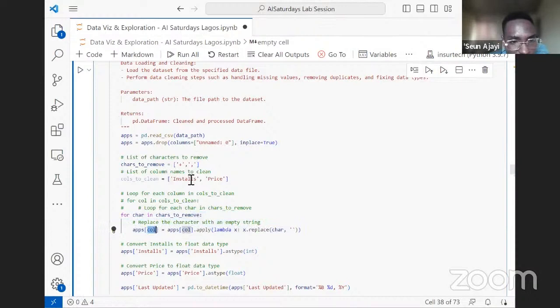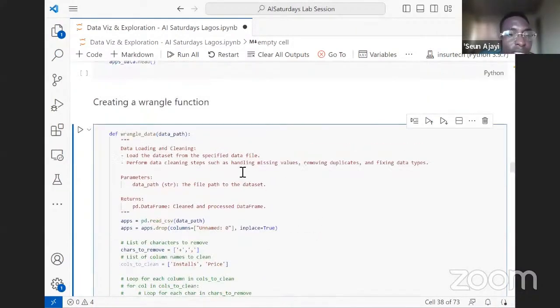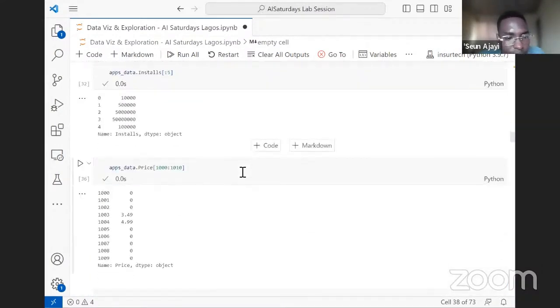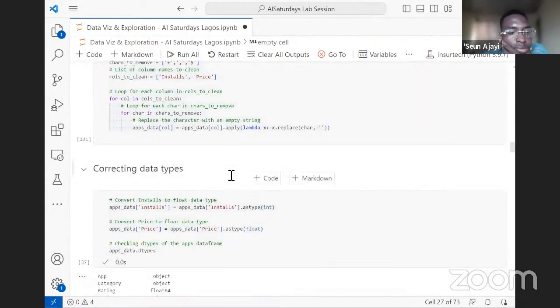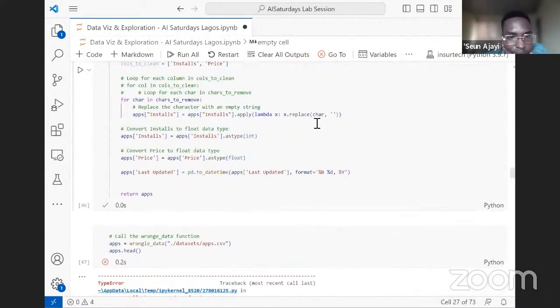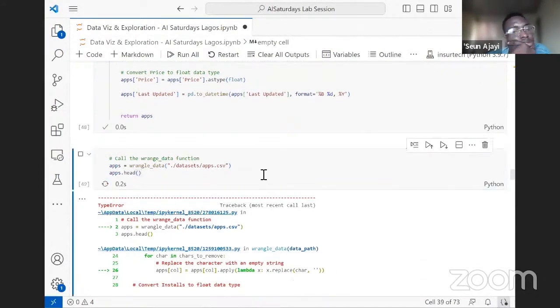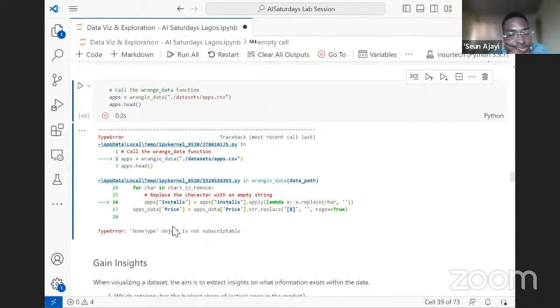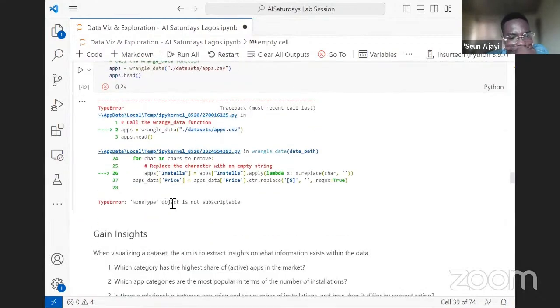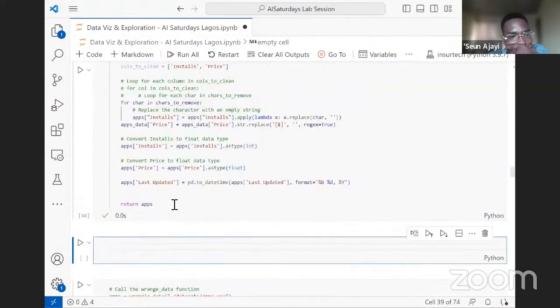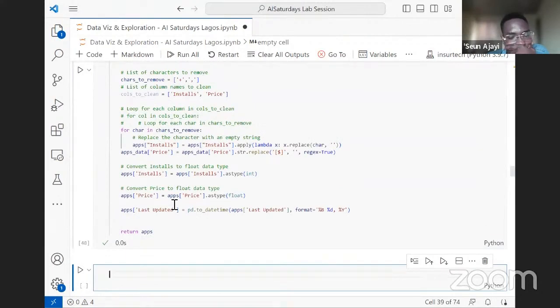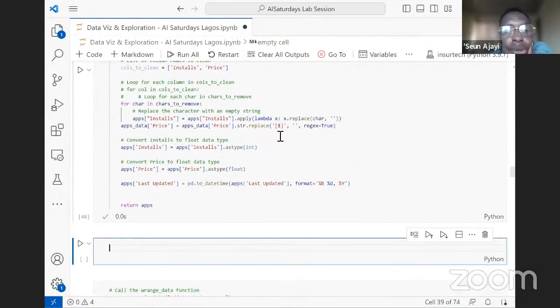Then we put the installs. Let's do the other one.